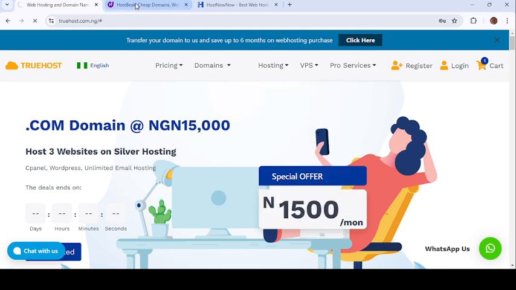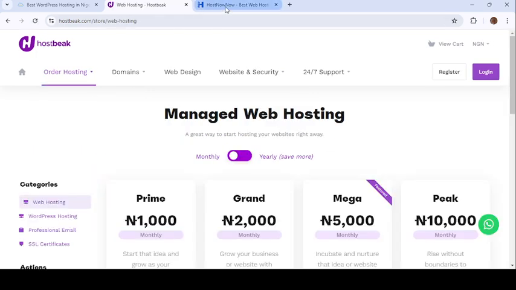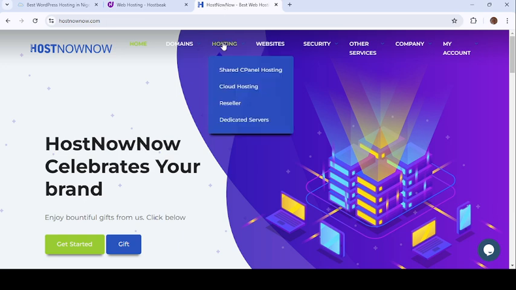While that is loading, let's go to Hostbig. We are doing hosting scouting. I click on this drop down. This one has the options web hosting and WordPress hosting. So I can click on web hosting here. It's still the same because they all bring the same functionality. Do you understand? So let's go to Host Now. I click on hosting. I see shared cPanel hosting, cloud hosting, reseller hosting. Let me go to the website.